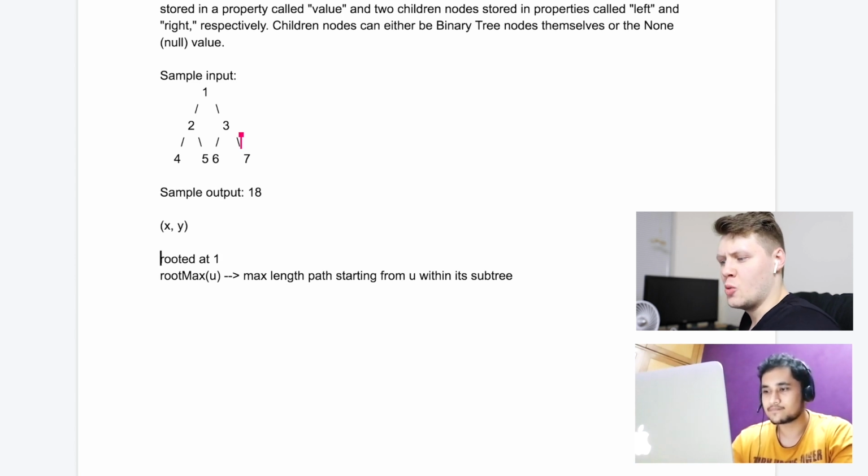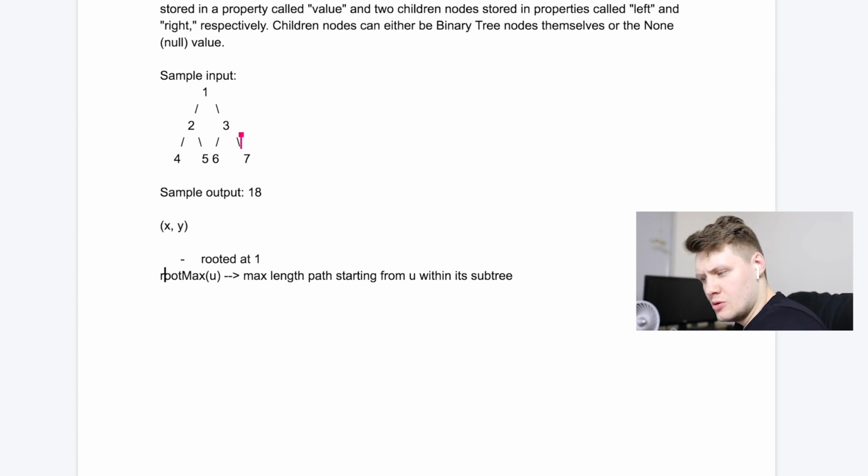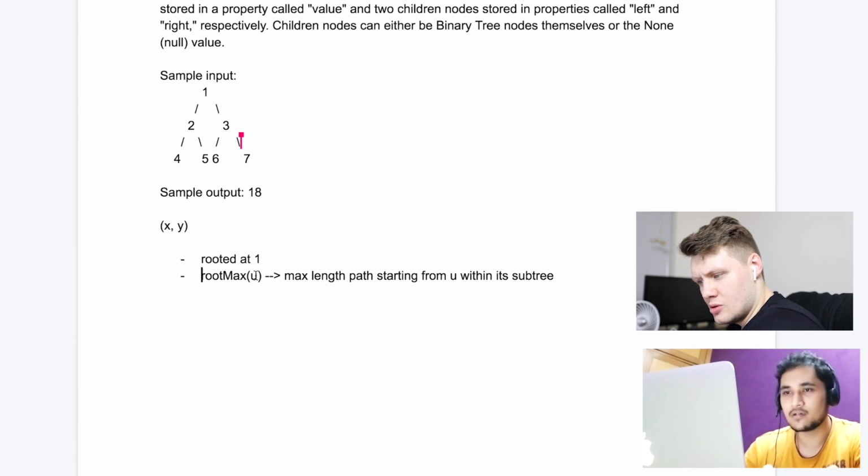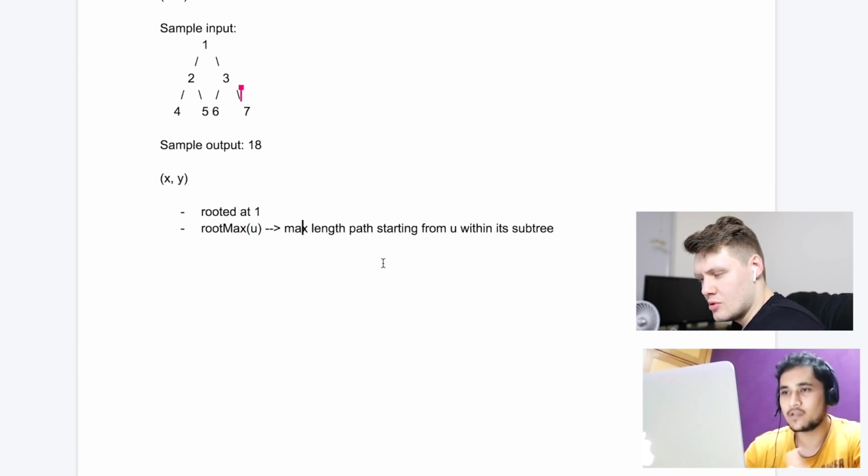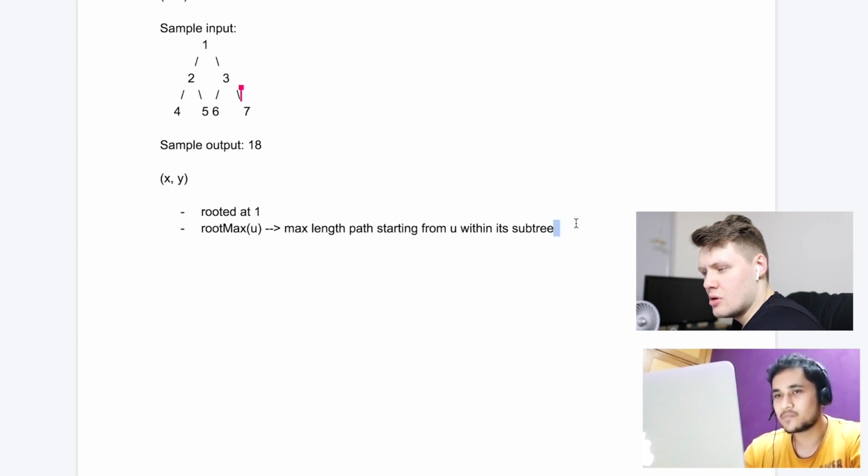Okay. And sorry, what is u? So it's a parameter. This is a function RootMax. It takes in a parameter node u, and it returns the maximum length path starting from u, which means starting from the root, within its subtree. Okay, sure.